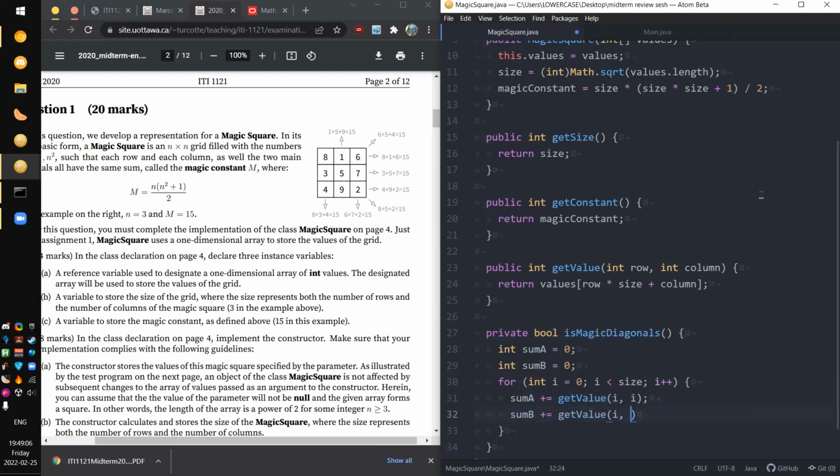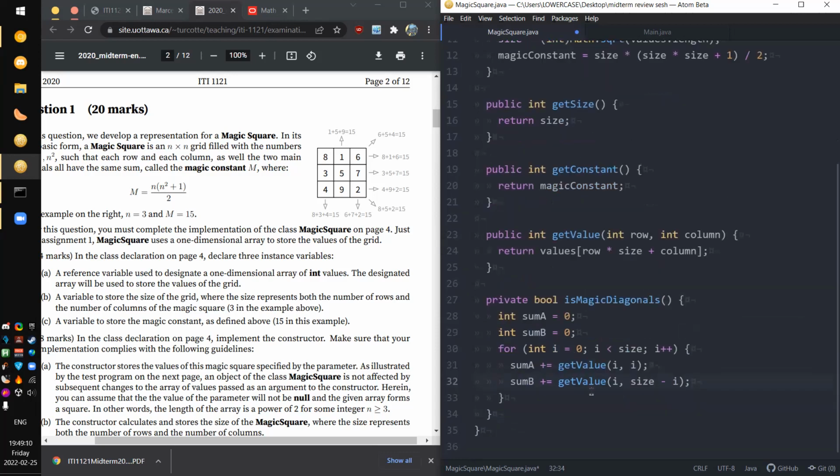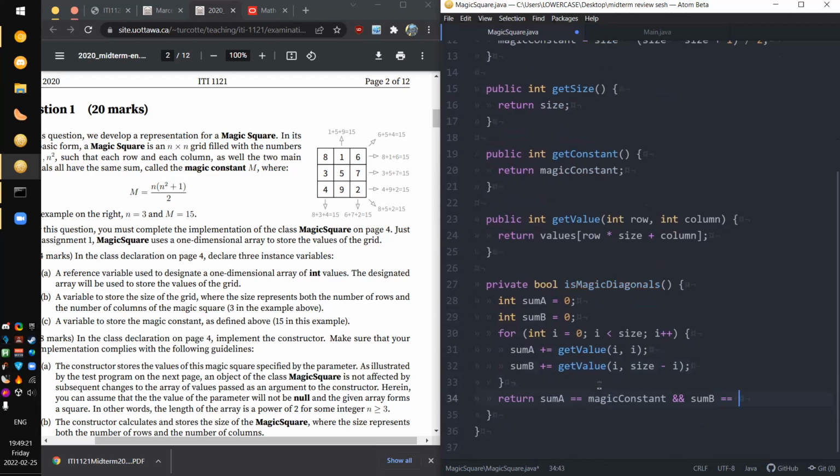So i, and then size minus i. This works, right? I think this works. So now we just have to return sum a is equal to magic constant, and sum b equals magic constant, and yeah, that's our helper method.